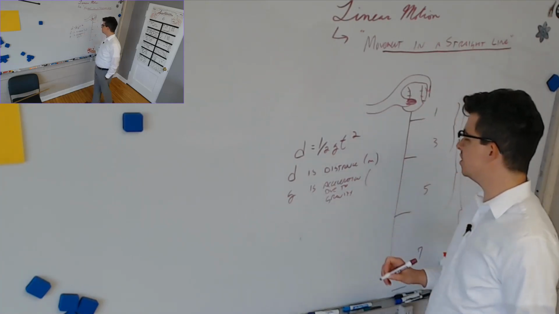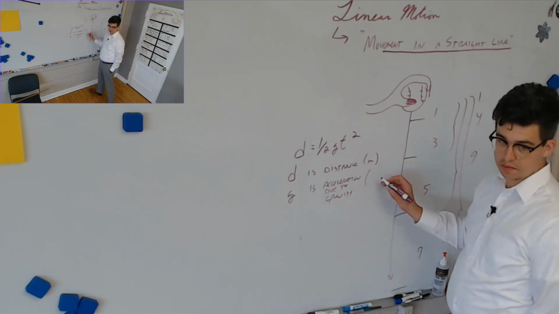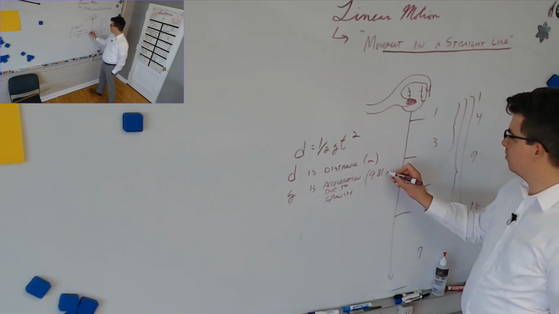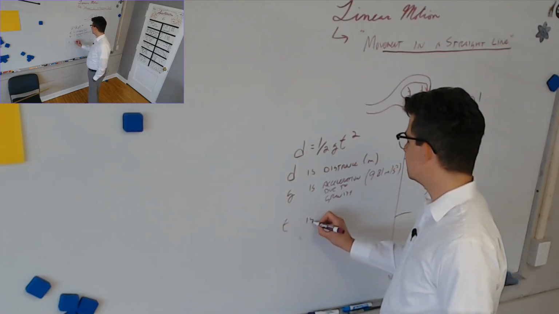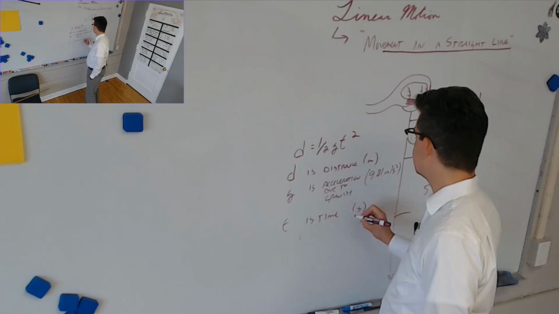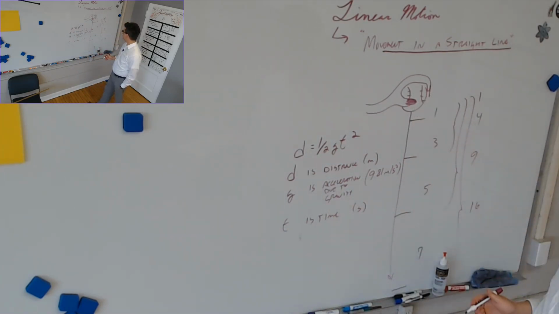Which, by the way, doesn't just have a unit. On Earth, we know this value. What is the value always? On Earth's surface, 9.81 meters per second squared. T is time measured in seconds. Shove all that together, and we can tell, what does this equation give us the power to do?